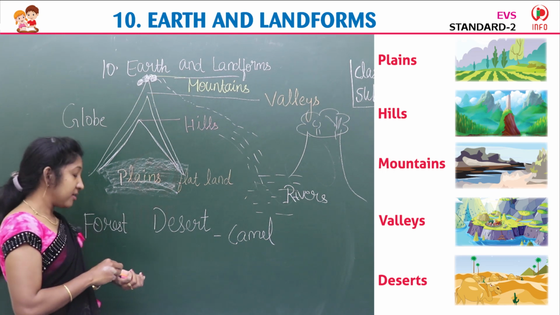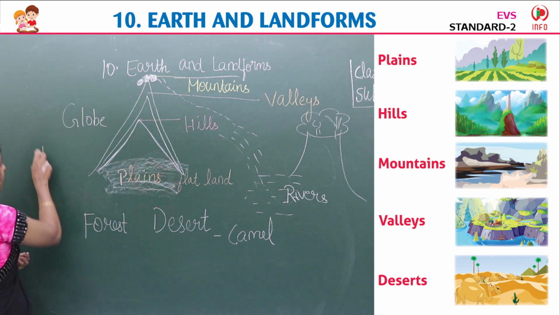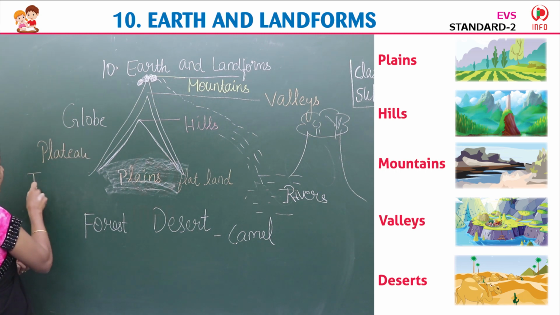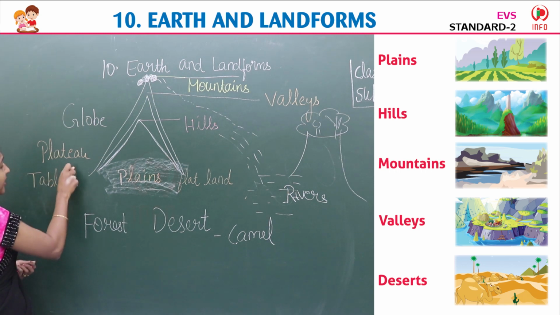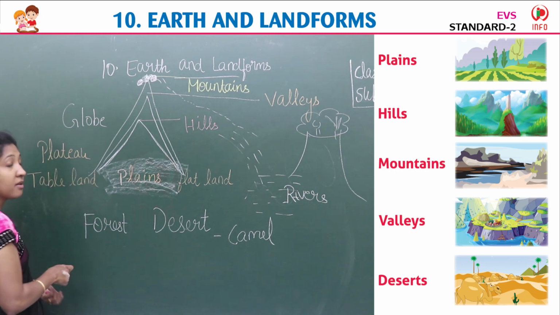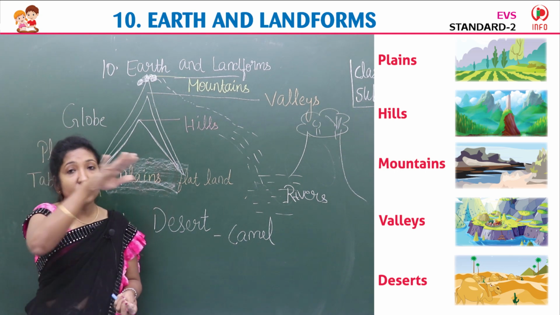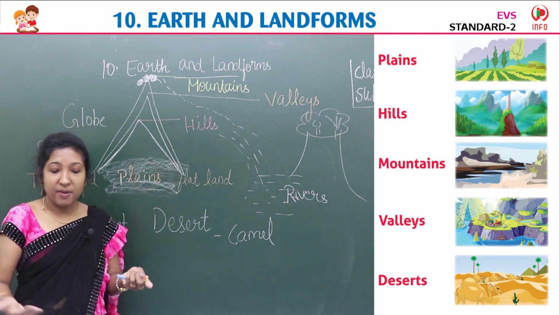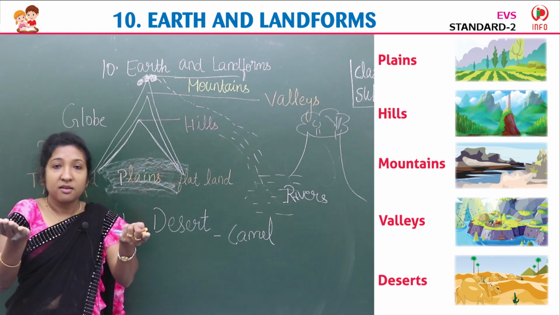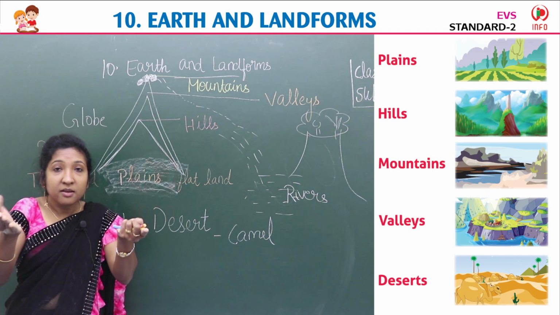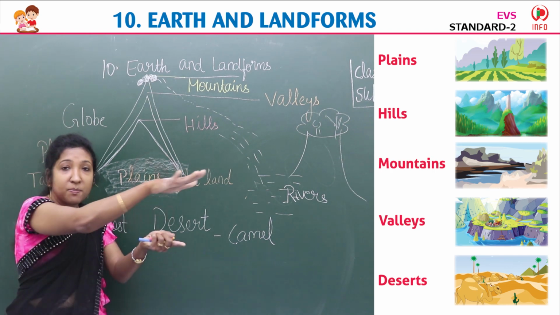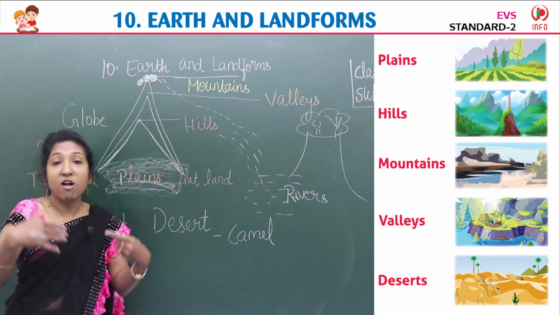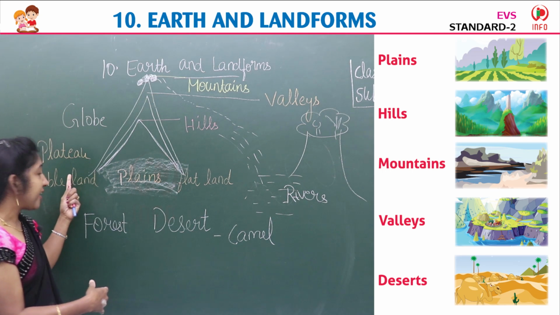One more landform is called plateau. Plateau. It is called a tableland. Why is it called a tableland, you know? How does a table look? Four legs are there, isn't it? From the ground it is a little bit high. So a high land with a flat top. The top is flat, but from the ground it is a little high. So we call it a tableland or plateau.